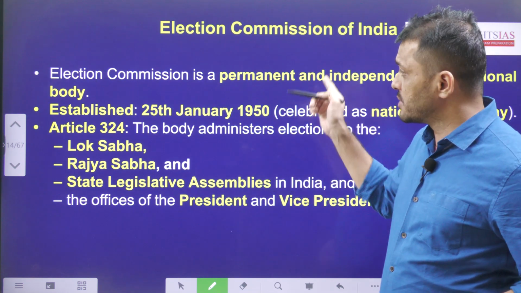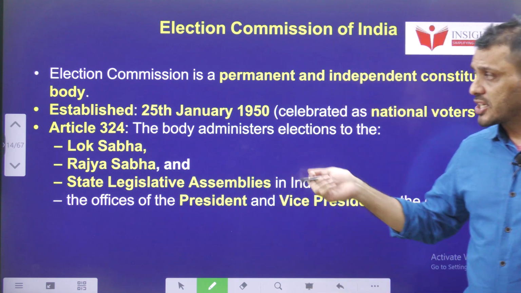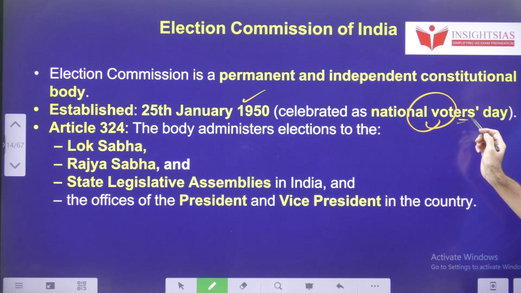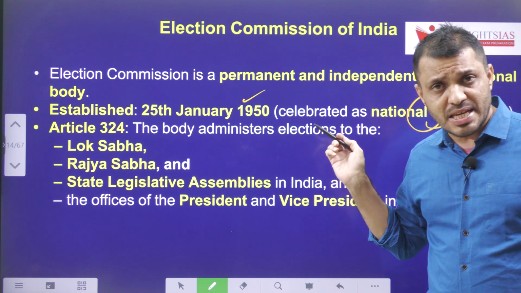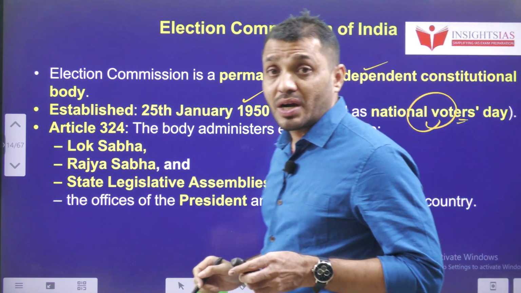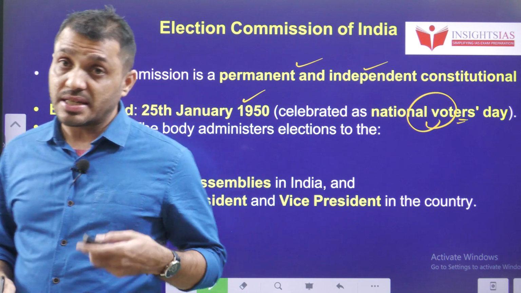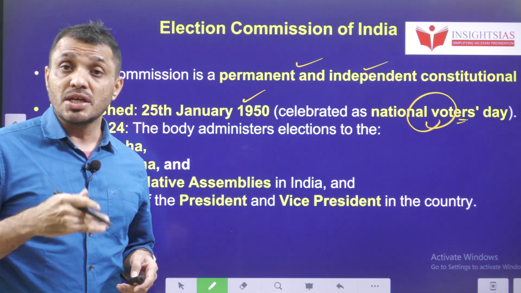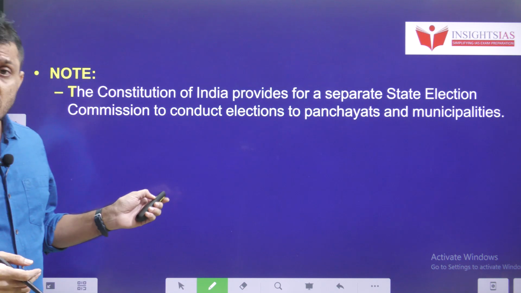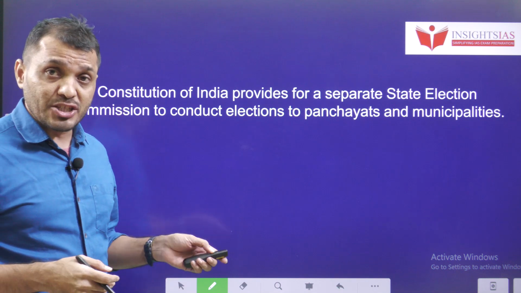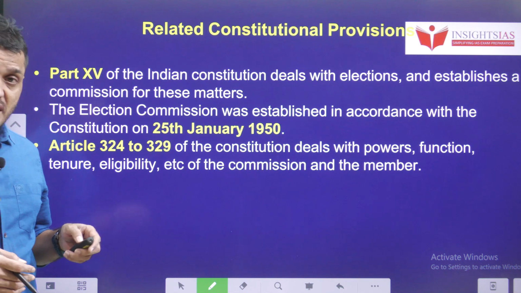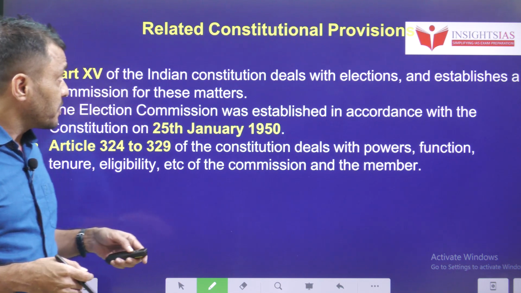their official duty. Regarding the Election Commission of India, it was established on 25th January 1950. On that day we observe National Voters Day, and the Election Commission is expected to be an independent body as well as a constitutional body. According to Article 324, the Election Commission of India conducts elections to the President, Vice President, Lok Sabha, Rajya Sabha, Assembly and Council. Next, the Constitution also provided a separate election mechanism at the state level for local bodies, in the form of the State Election Commission under Article 243K.